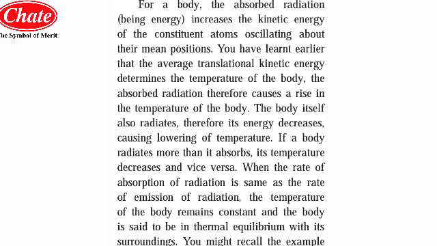But the body itself also radiates, therefore its energy decreases. Means the body on which the radiation has been allowed to fall will also emit radiation itself. So there is a possibility that the body will lose its temperature because of radiation over the surrounding. Now if a body radiates more than it absorbs, its temperature decreases and vice versa.